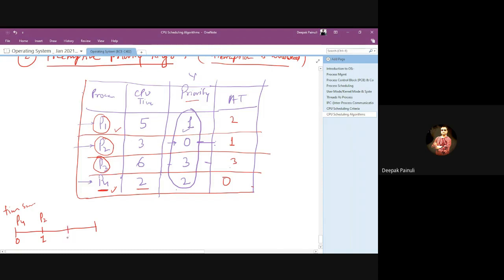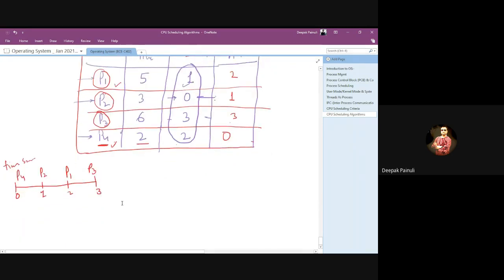At time t2, P1 has arrived, and at time t3, P3 has arrived. So this diagram will help you a lot when you solve these types of questions, especially in preemptive type scheduling.